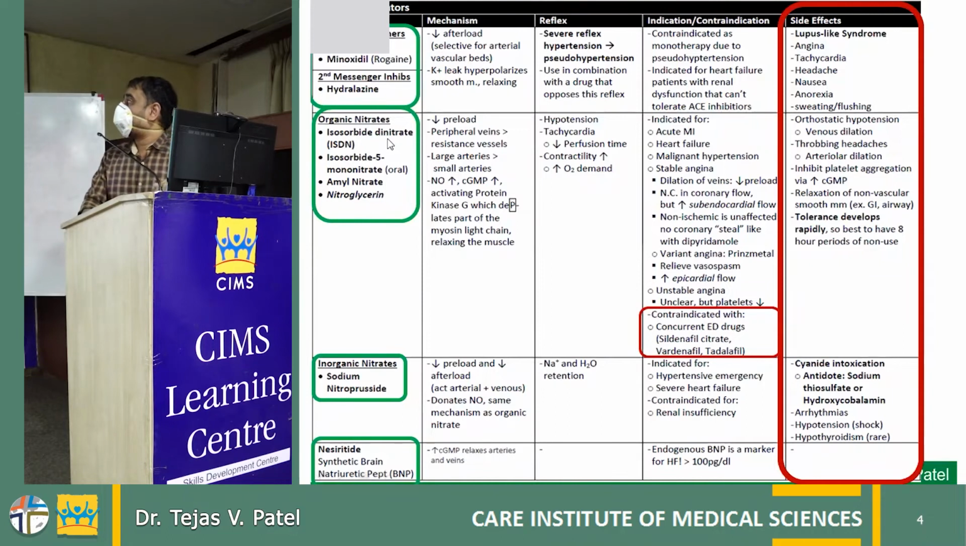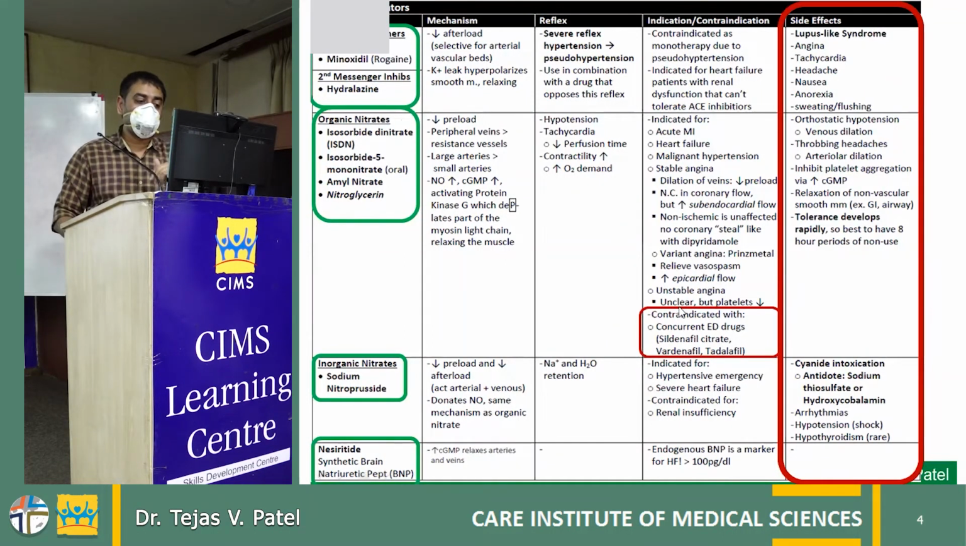Another subset is nitrates. These are all the nitrates which are available, and the majority of the time the side effect of nitrates is orthostatic hypotension because of the venodilatation, reduced venous return and reduced cardiac output. Most important thing regarding the nitrates, which I would like to highlight, is that don't give this molecule with the